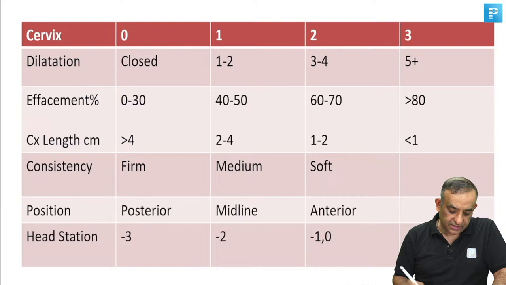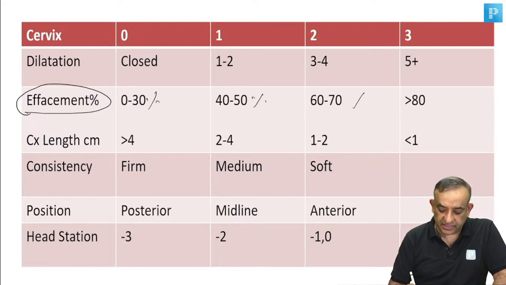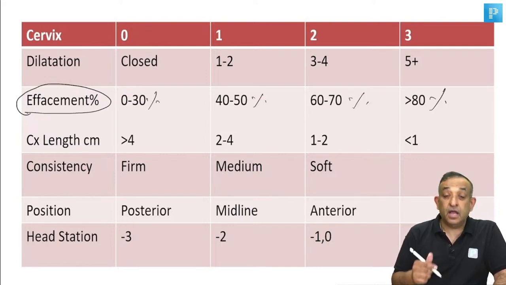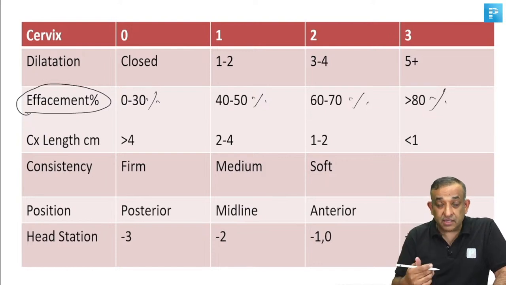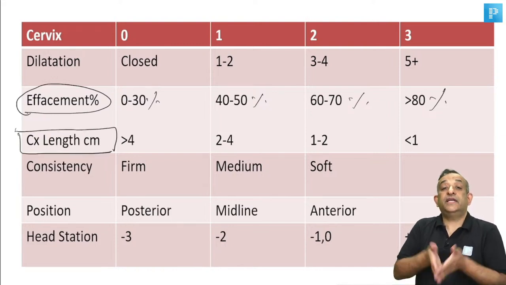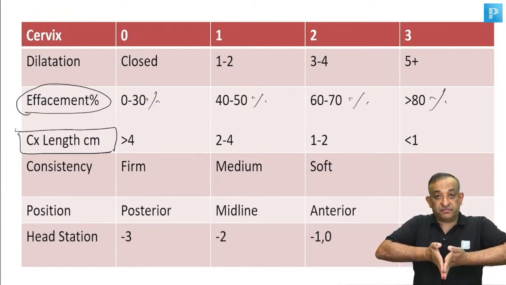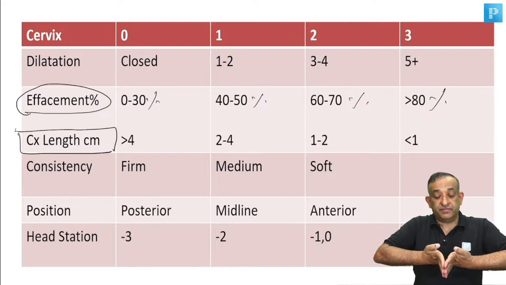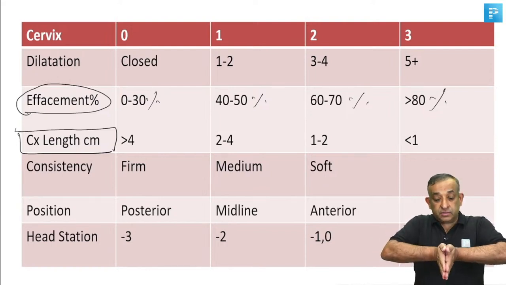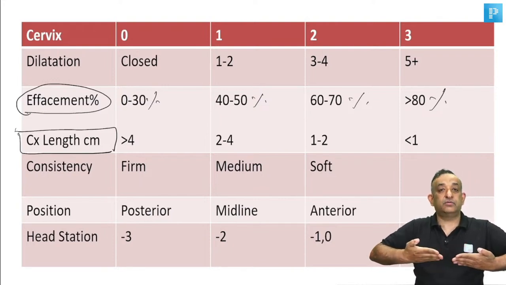So, what I want to tell you here is that we mostly ask you the effacement in percentages in most of the exams. So, 0 to 30% effaced, 40 to 50% effaced, 60 to 70%, or more than 80% effaced. But yes, this is why I have given you the other method also of measuring the cervical length, that is, how the cervix keeps getting taken up. If you look at my hand and my hand is the cervix, it keeps getting effaced like this. Now, this is like a 50% effaced cervix, this is like a fully effaced cervix. Now, we can also say that the normal length of the cervix is 4 centimeters. So, it is now 3, it is now 2, it is 1, now it is a 0 centimeter cervix.